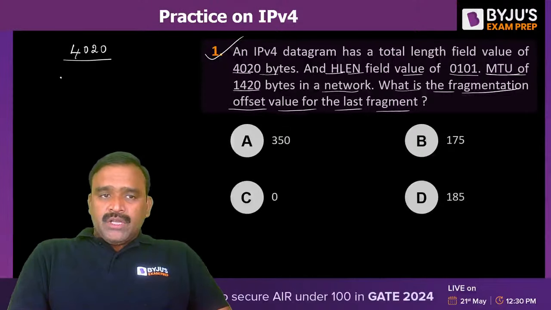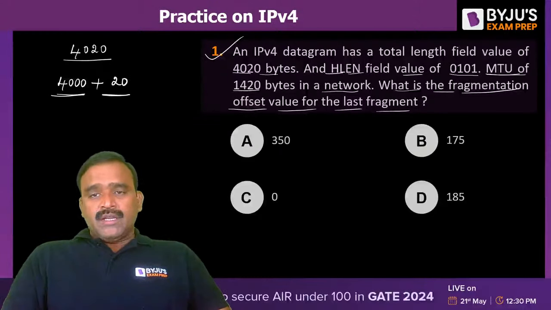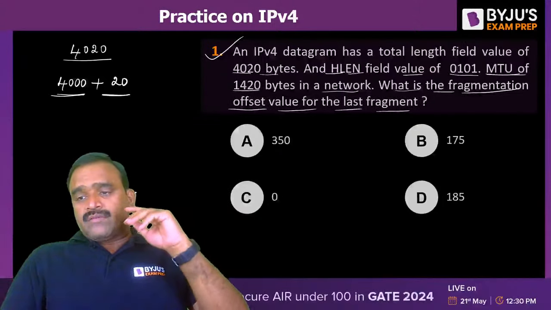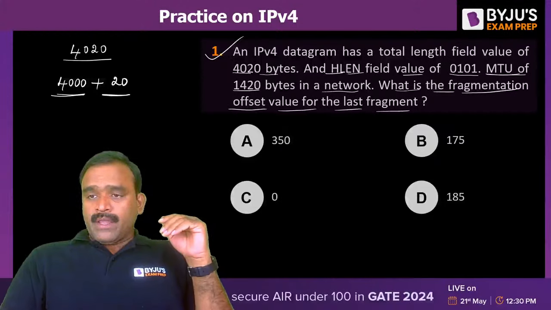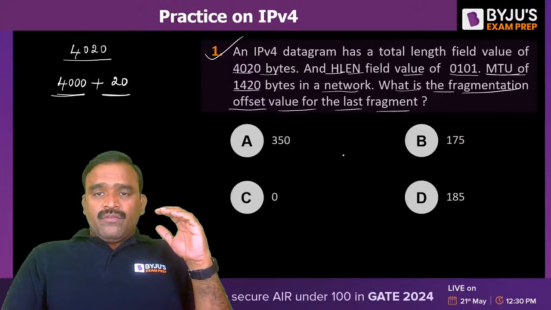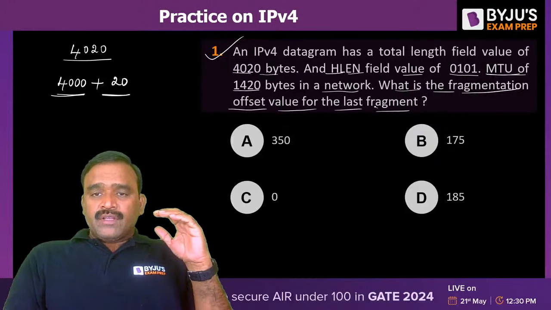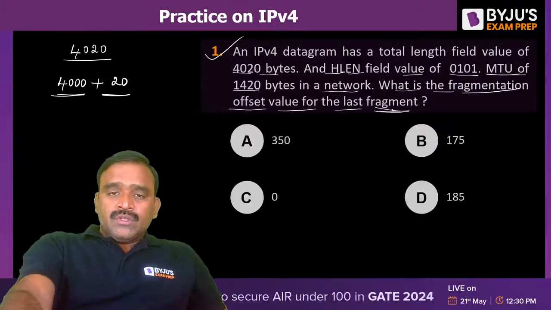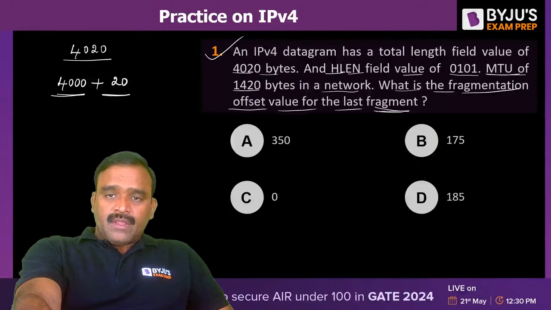Now, in this actually, the payload value we can have 4000 and header value 20 bytes. This payload value is nothing but the content message attached to the header. It also contains the headers from the previous layers, obviously. Now, we have to find out the fragmentation offset value for the last fragment. So, how we can divide this?